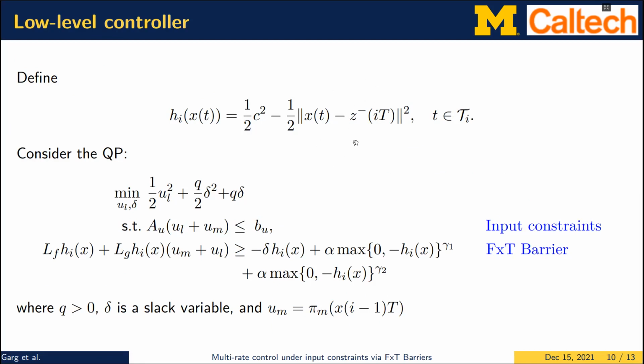So we use this reference trajectory point z_i at time instance iT to define the barrier function h_i, and note that the zero superlevel set of this function would essentially be the set C_i, where the system trajectory would be within C distance from the reference trajectory. And we use a quadratic program with a slack variable delta in the barrier function, so that it is provably feasible even under input constraints, which is the first constraint. And we use these fixed-time barrier function conditions so that we have both forward invariance as well as convergence to the zero superlevel set of this function within a fixed amount of time.